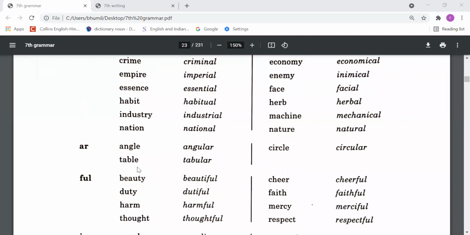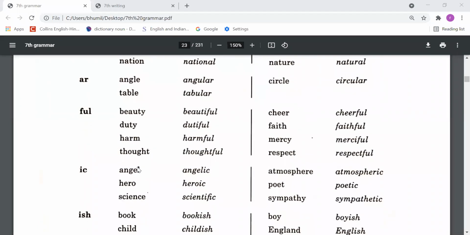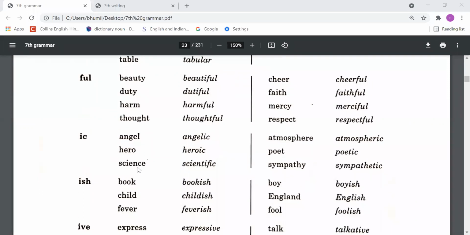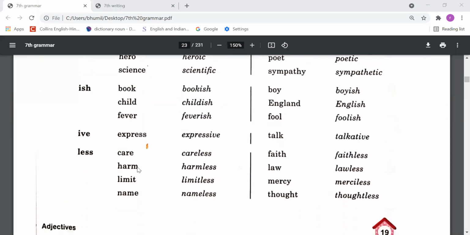Angle, angular. Table, tabular. Beauty, beautiful. Duty, dutiful. Harm, harmful. Thought, thoughtful. Angel, angelic. Hero, heroic. Science, scientific. Book, bookish. Child, childish. Fever, feverish. Express, expressive. Care, careless.